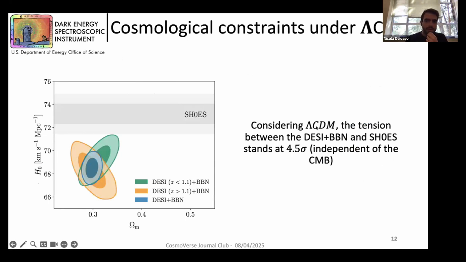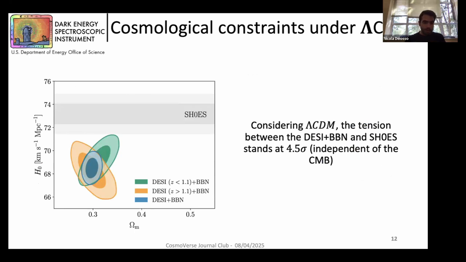So considering the ΛCDM assumption, the tension between DESI plus the Big Bang nucleosynthesis prior and SH0ES now stands at 4.5 sigma, and this result is completely independent from CMB measurements. So we have an increase in tension between SH0ES and our data, considering this assumption.